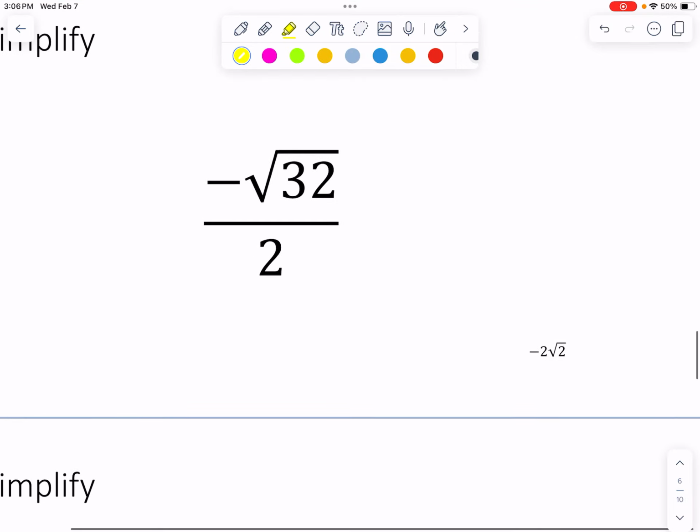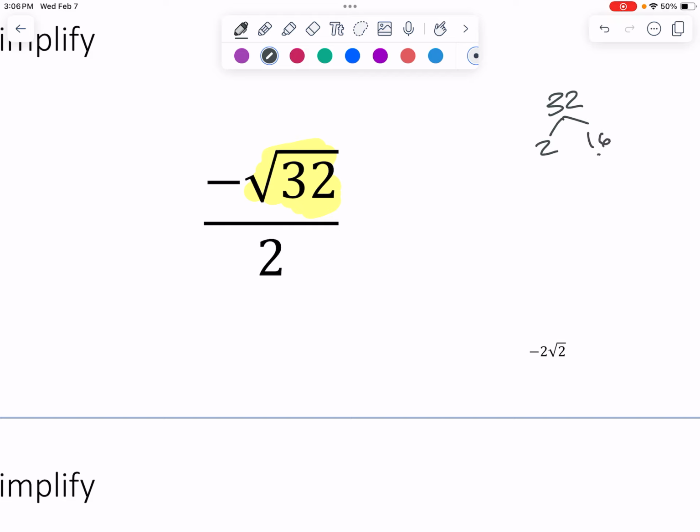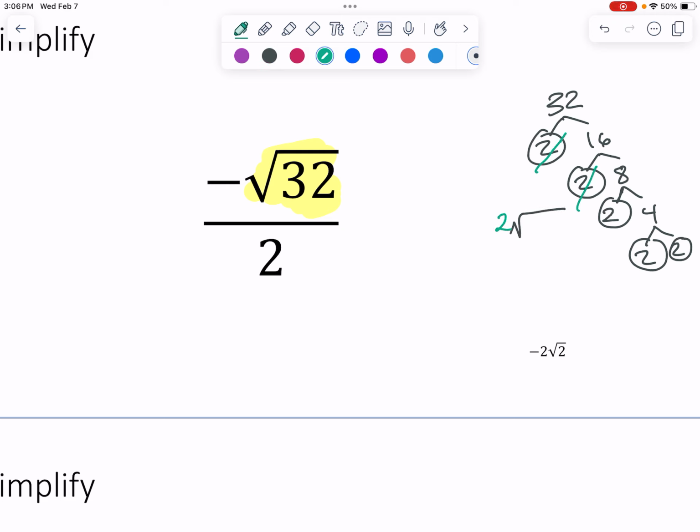For this one, there's a negative outside. You can ignore that for now. We're just going to focus on simplifying this radical. So I'm going to make my factor tree for 32, which is 2 and 16, 2 and 8, 2 and 4, 2 and 2. Okay, and so lots of 2's. 2 and 2, another 2 and 2, and then we have a 2 left behind. And so this would be 4 square roots of 2.